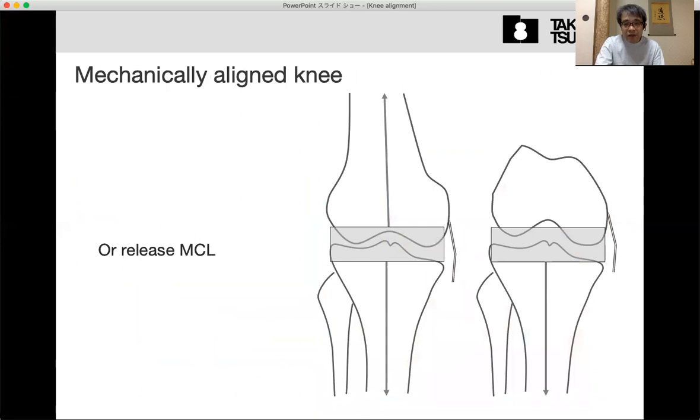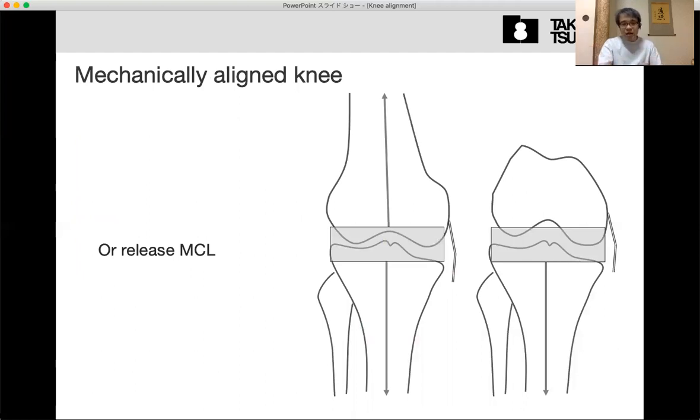But this is a very new concept. Many surgeons accept the conventional bone cut, cutting perpendicular to both tibia and femur. But after the cut, this gap must be tight in the medial side and loose in the lateral side.